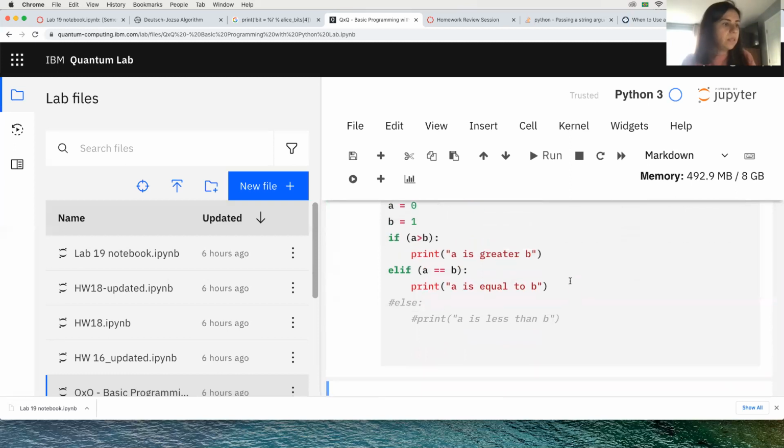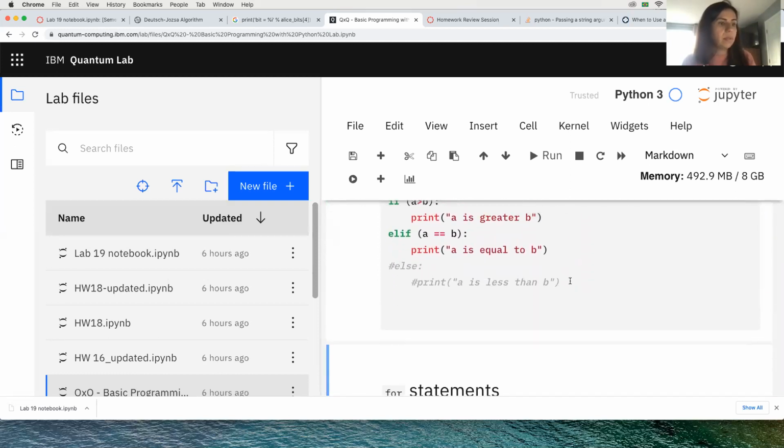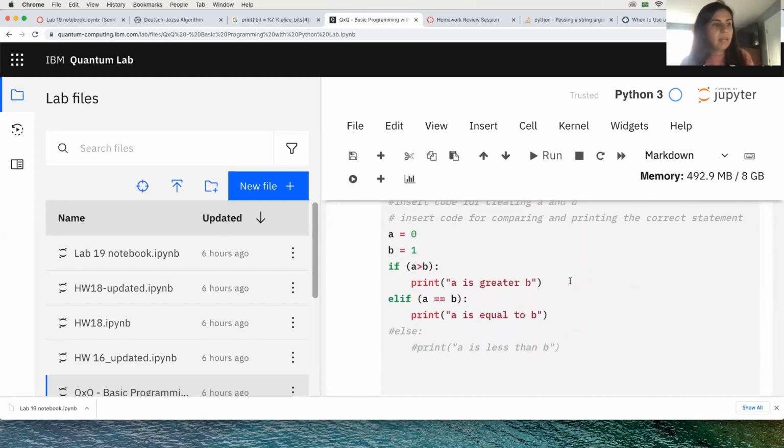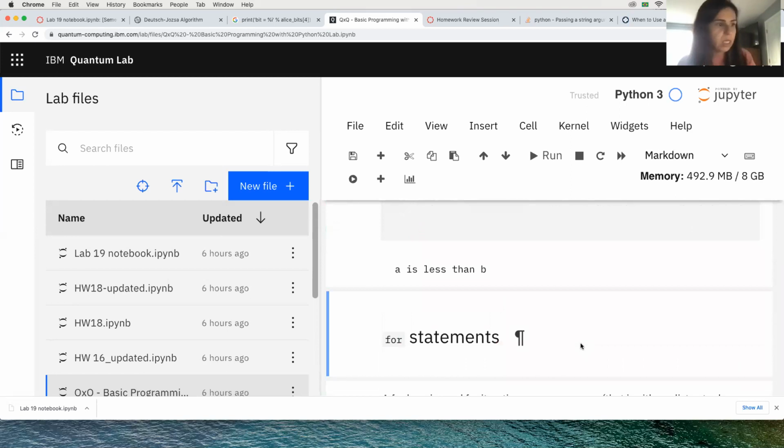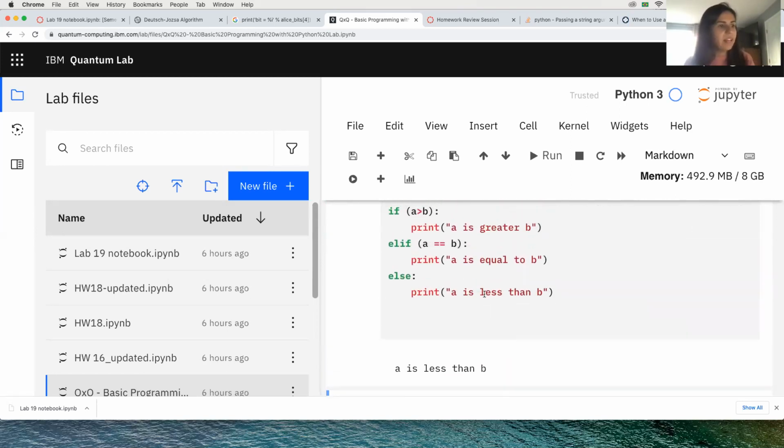And then the program doesn't know what to do because there's no condition for when A is less than B, because it's muted here. But if I unmute here, and I hope now it works, it should work, as A is less than B. So if I don't put this else condition here for when everything else happens, it's not gonna work.